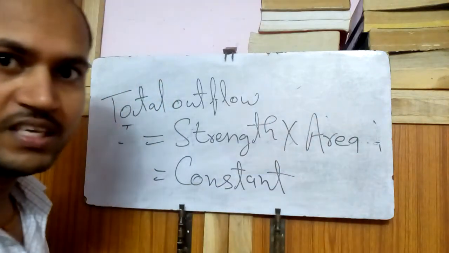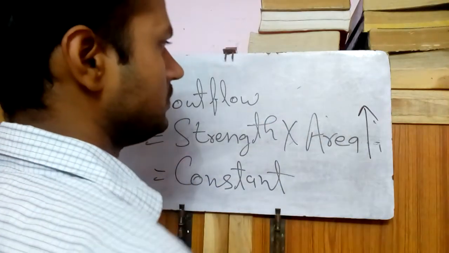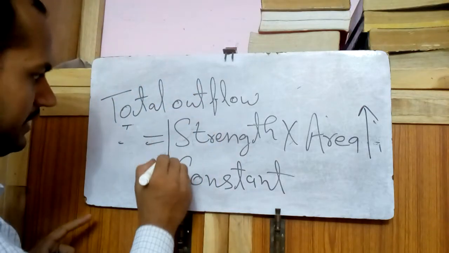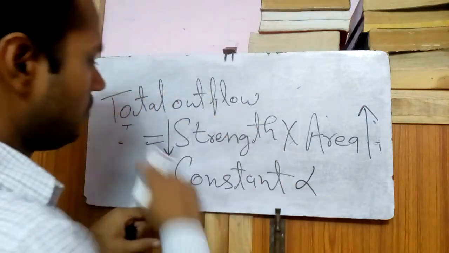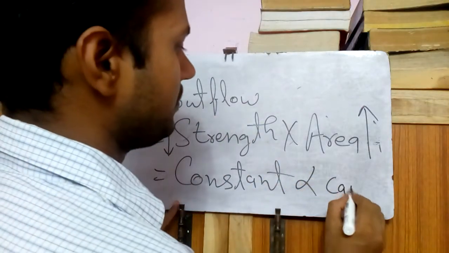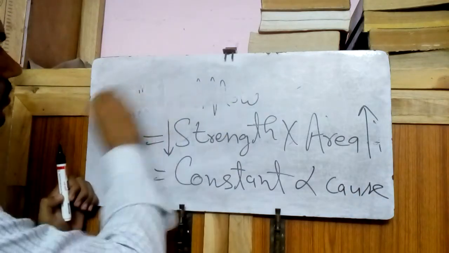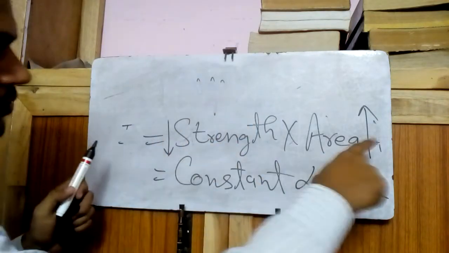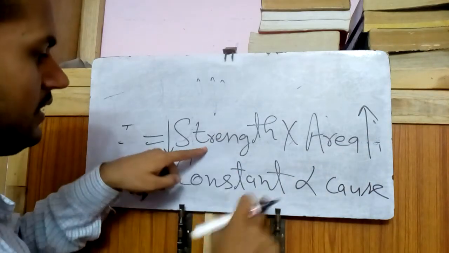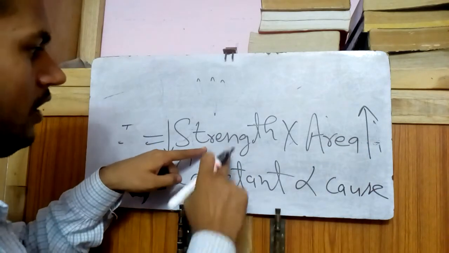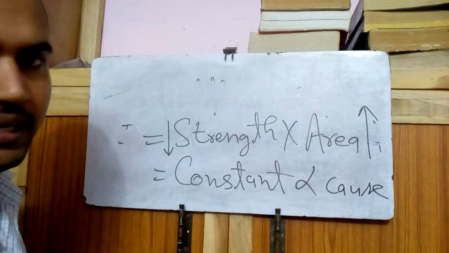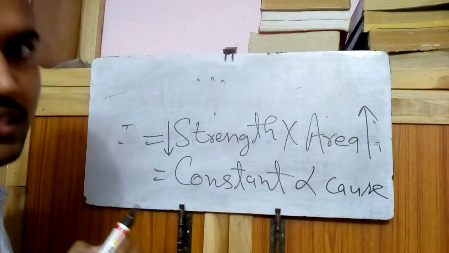As the area increases far from the source, the strength will decrease. But overall it will be a constant that will be proportional to cause, right? So from here we can see that strength is the constant divided by area, or strength will be cause divided by area, and per unit area is called density.